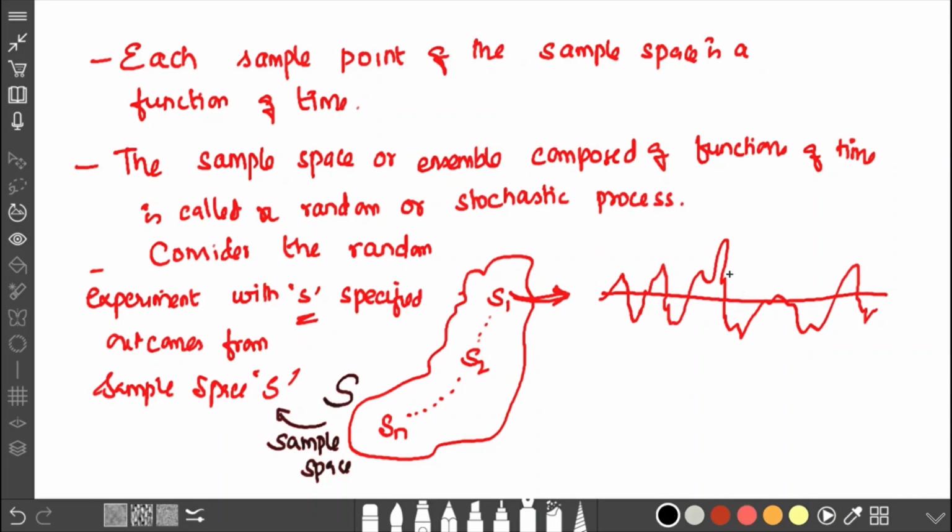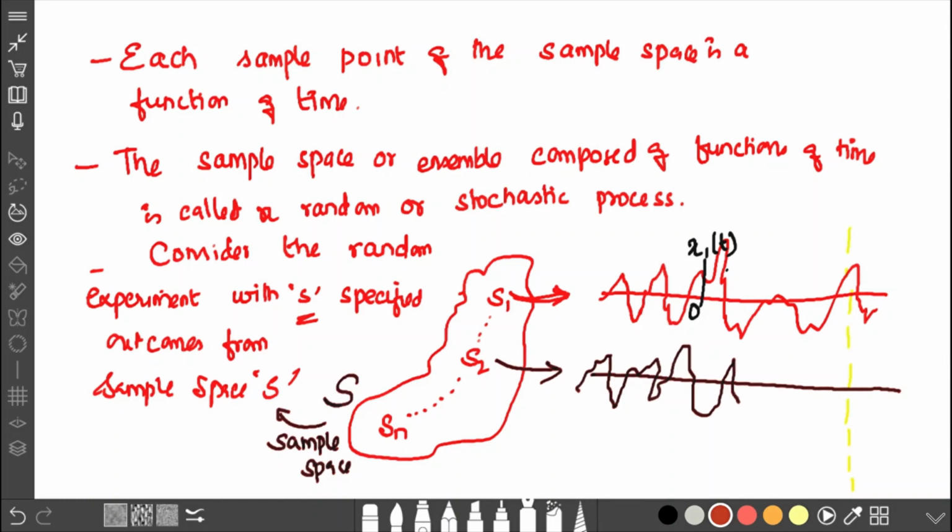Those sample points here are S1, S2, till we can go for n values. So Sn, I am denoting it as Sn. For that first sample point S1, the output, that is the outcome of the first trial at sample point 1, can be shown by this diagram.